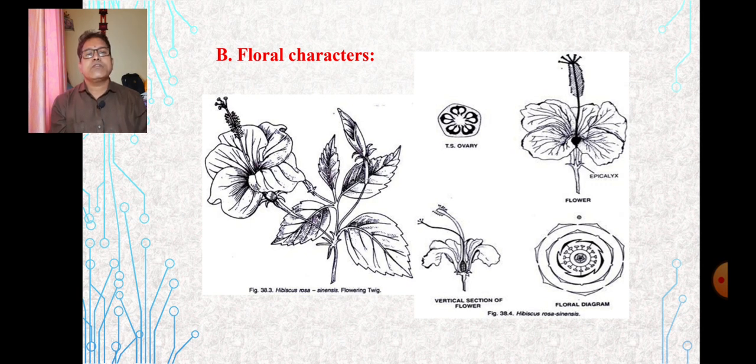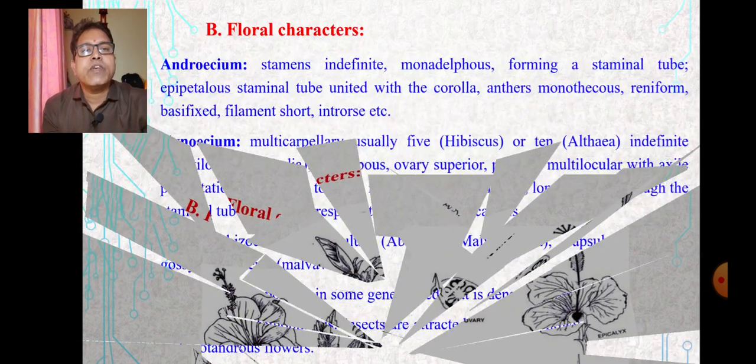So as just shown in this particular figure, the twig of the Hibiscus rosa-sinensis, which shows the bud and the flower, then axile placentation, then floral diagram and floral TS of ovary, which is shown in this particular figure.